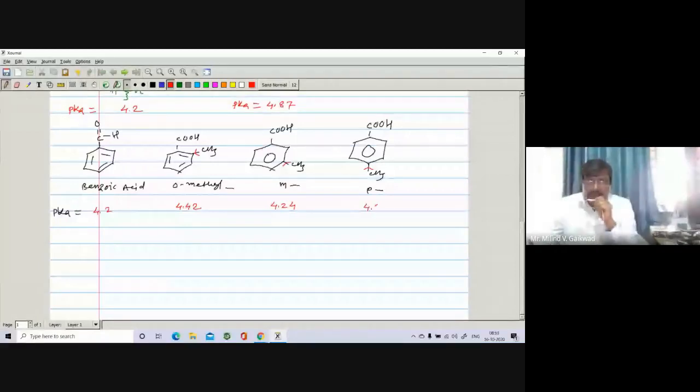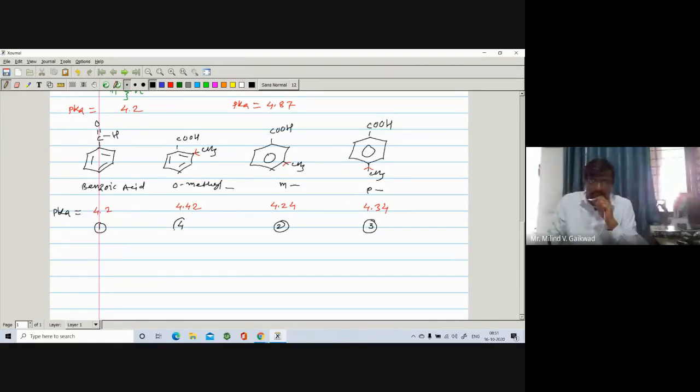Lower the pK, higher is the acidity. So here, which is more acidic? 4.2 is the most acidic, number one. Then next is meta, next is para, and last one is ortho. Then what is the reason?